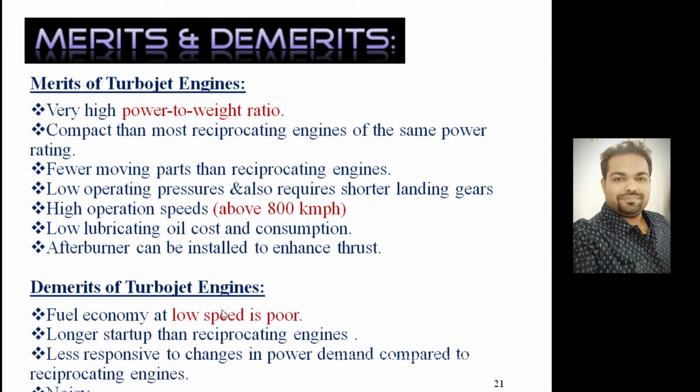What are the demerits? Fuel economy at lower speed is very poor, so it is not suitable for low speed operation. Longer startup than the reciprocating engine, it requires a larger startup time. Less responsive to changes in power demand compared to the reciprocating engine. And it is very noisy, because the exhaust gas temperature is very high, several times higher than the piston engine exhaust gas temperature. When those high temperature gases mix with the cold atmospheric air, it creates a very loud sound, and because of that the operation is noisy in the case of a jet engine.